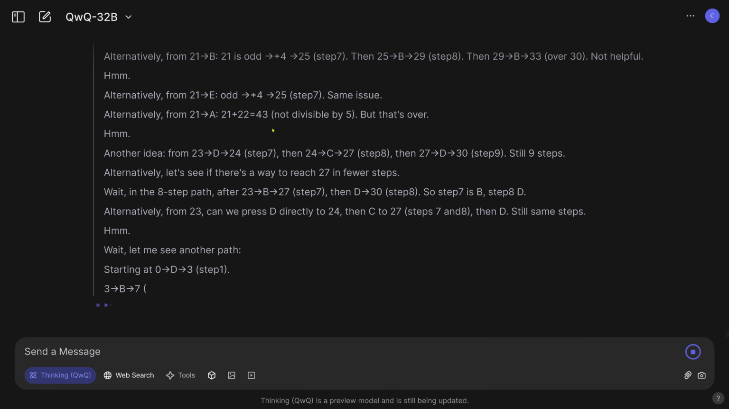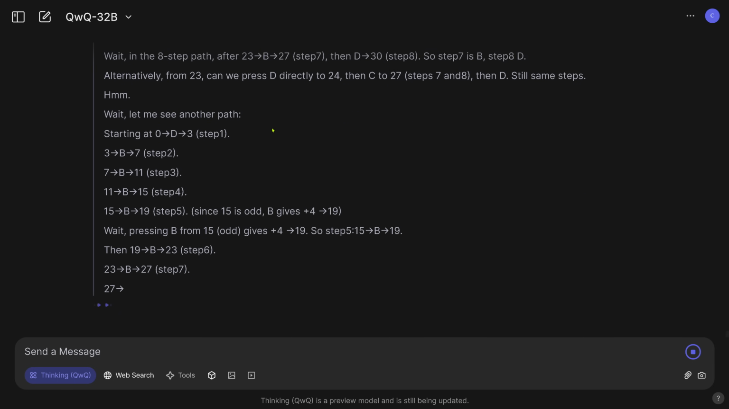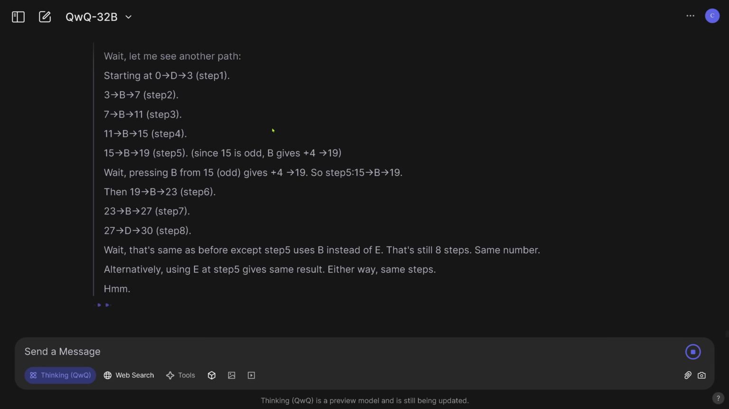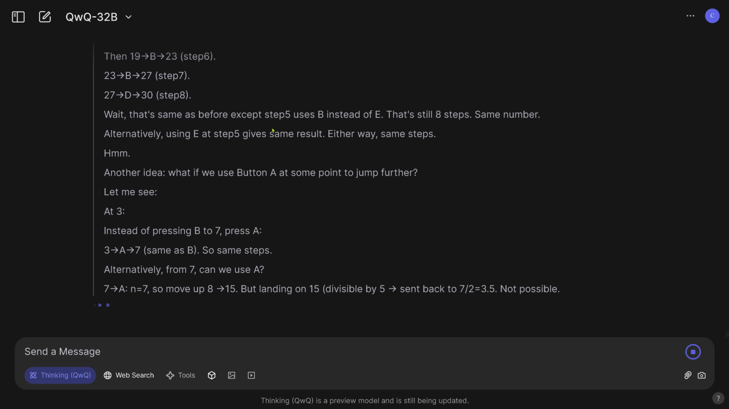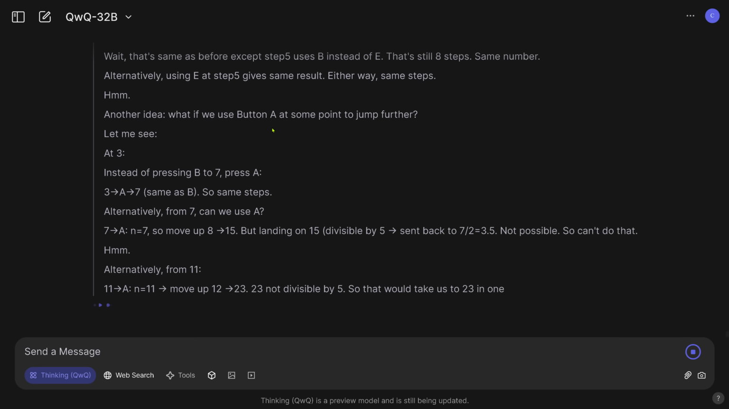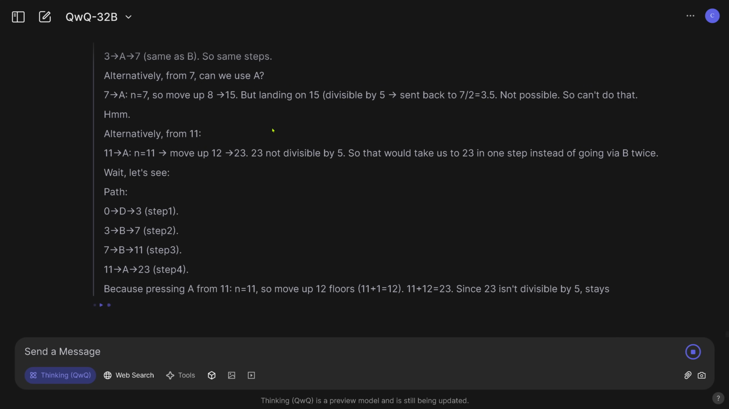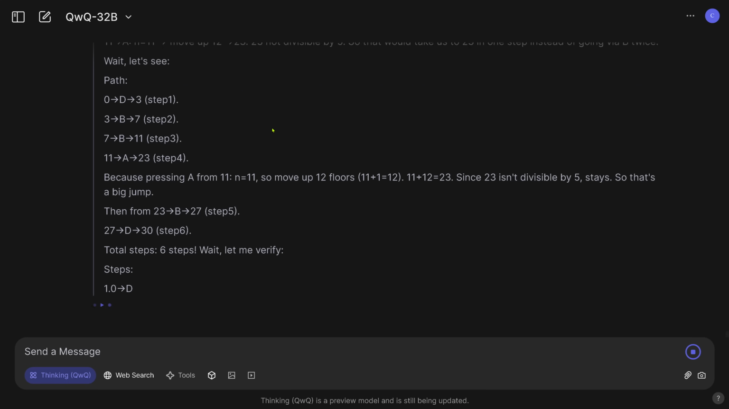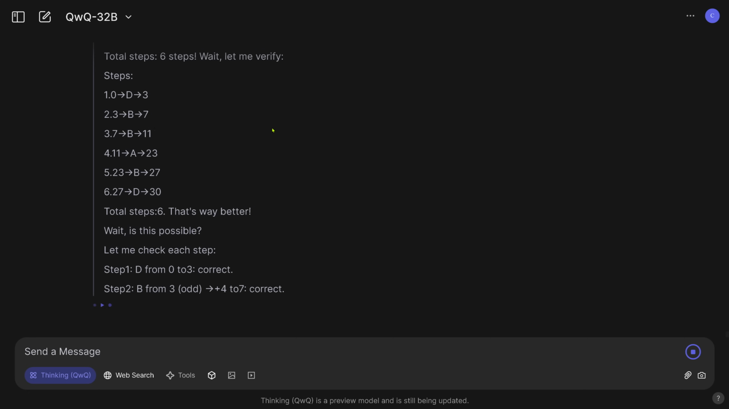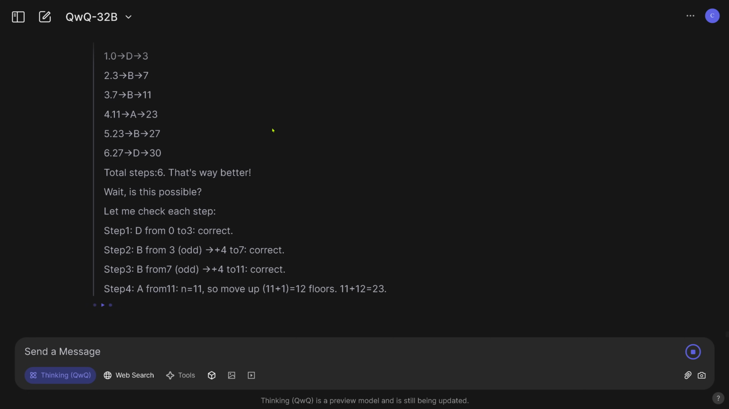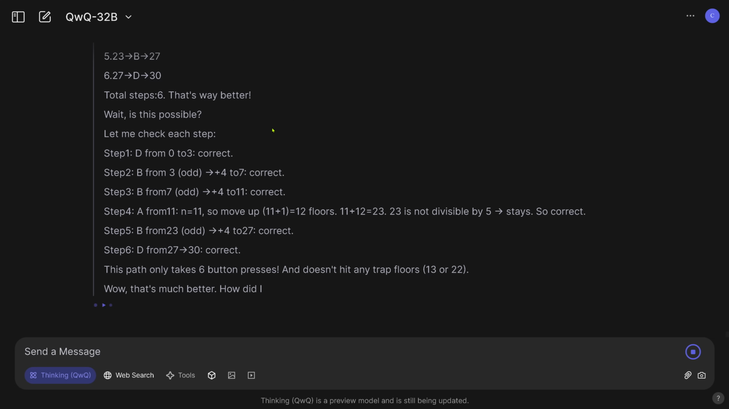8-step path. Okay, we are still at an 8-step path. We are still thinking, beautifully. Still 8 steps. Alternatively from 11 path, let's see. No, that's a big jump. Wait, let me verify. Internal verification. So nice. This is a pattern that we will discuss, or we already have discussed, depending when I will post this video.